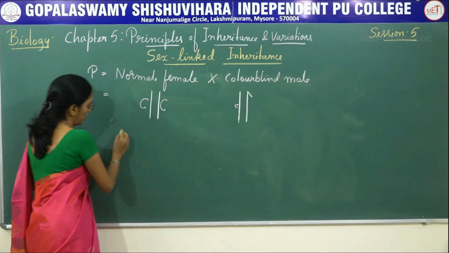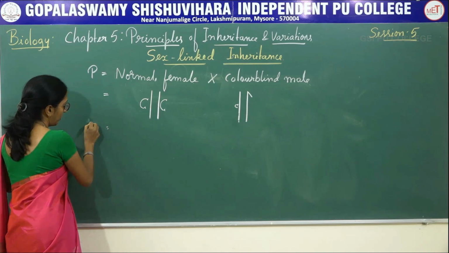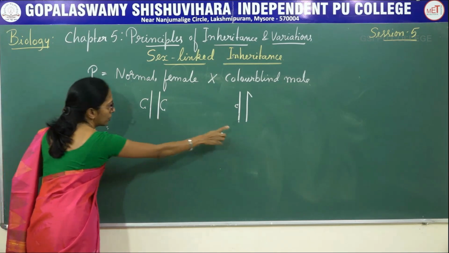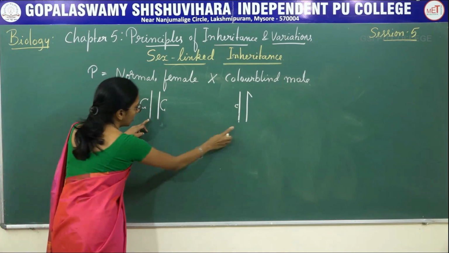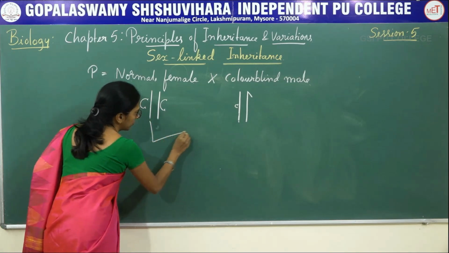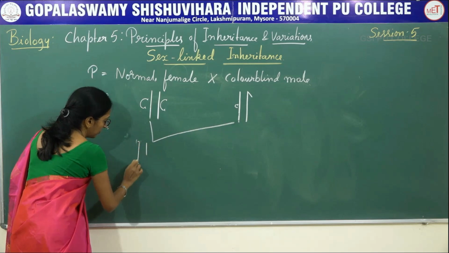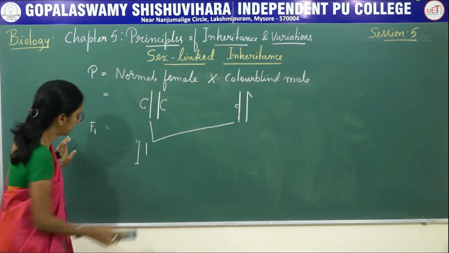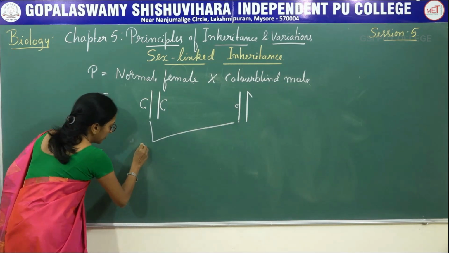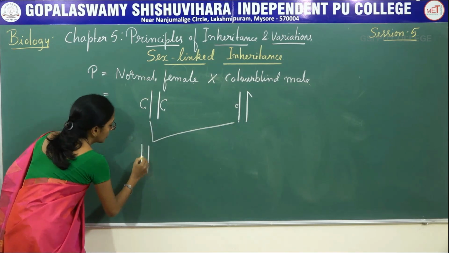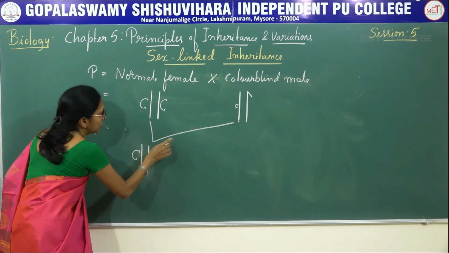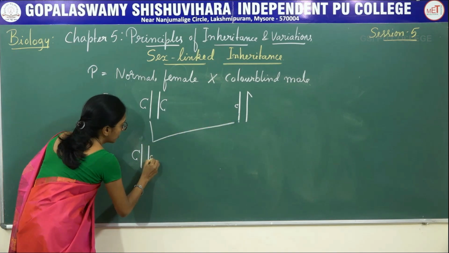These are the genotypes. Now, coming to the first generation, you have to cross this one with this. So, here this is big C and this one is small c.